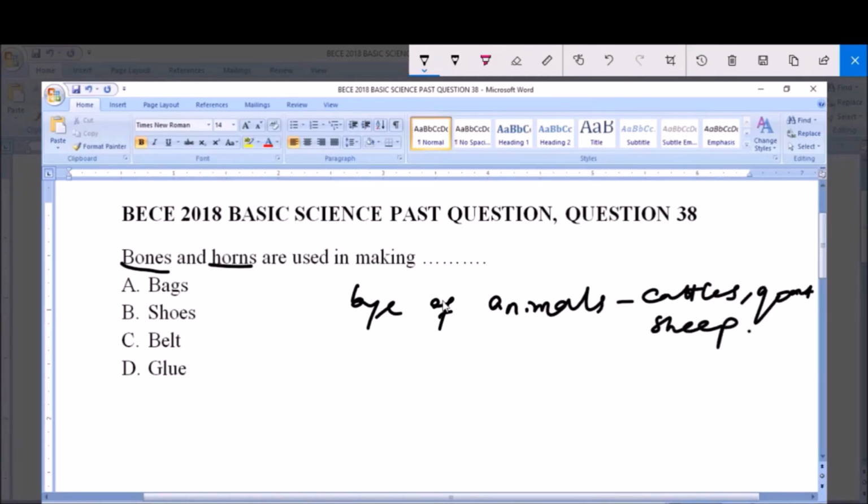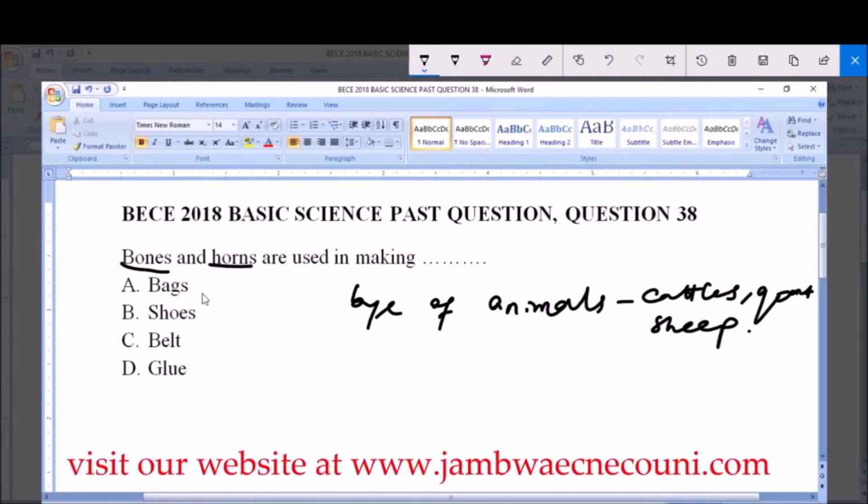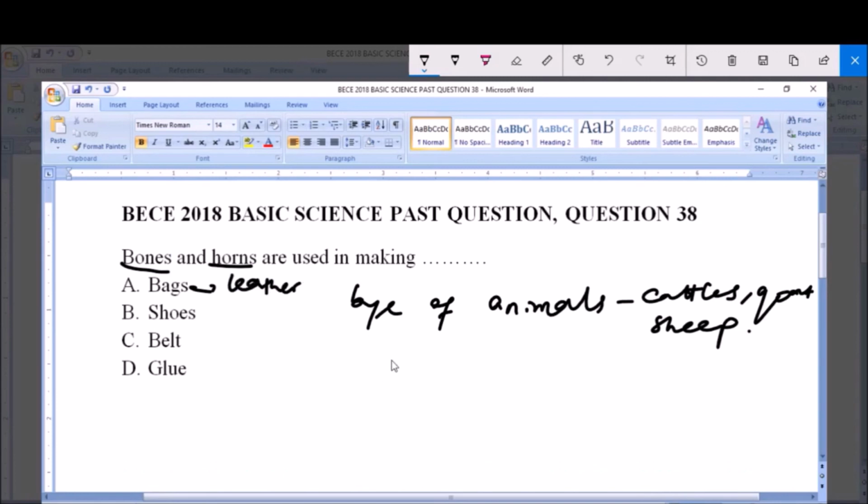So bones and horns are products from animals, and they are used in making several things. Now we are asked that bones and horns are used in making dash. A here says bags, and like we know, bags are made from leather, and this leather is gotten from the skin of animals. So it is not made from bones, neither is it made from horn.